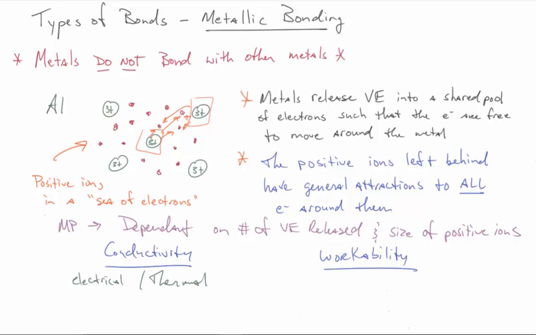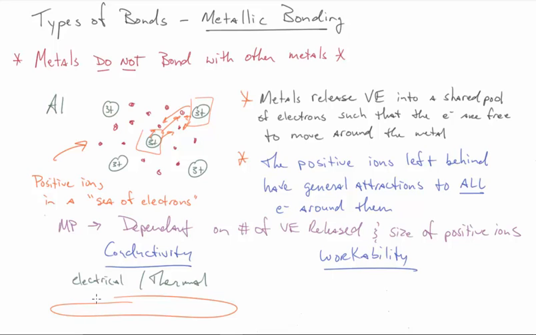And so that's definitely something you want to get down here is that the property of conductivity for metals happens because the metals lose those valence electrons. They release them into that sea of electrons. And it's actually the electrons moving that allows the conductivity to occur, right? Electricity should make sense because electricity is just electrons moving from one place to another, right? So if your electrons are already free to move, it makes sense that they should be able to conduct electricity.